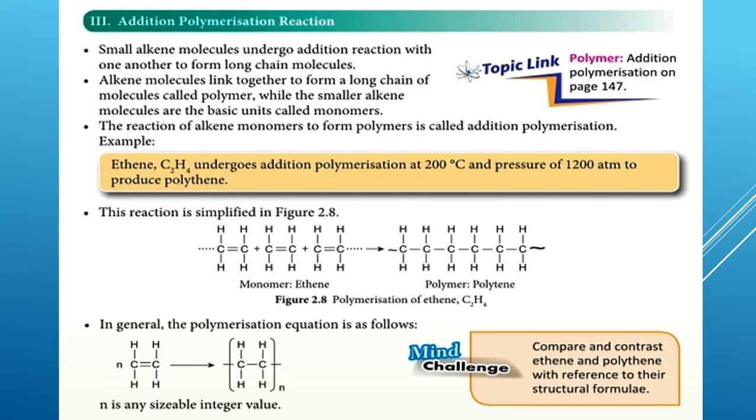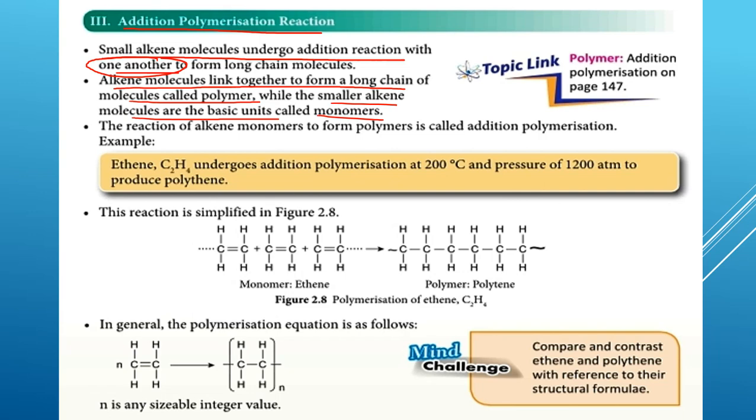Okay, and the third reaction is addition polymerization reaction. Small alkene molecules undergo addition reaction with one another to form long chain molecules. Alkene molecules link together to form long chains of molecule called polymer, while the smaller alkene molecules are the basic unit called monomer. So the smaller alkene we call monomer. When the smaller alkenes link together with one another, they will form polymer. So this is what we call polymerization reaction.